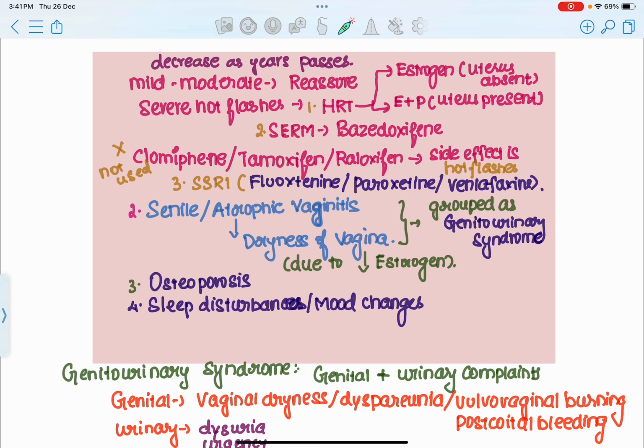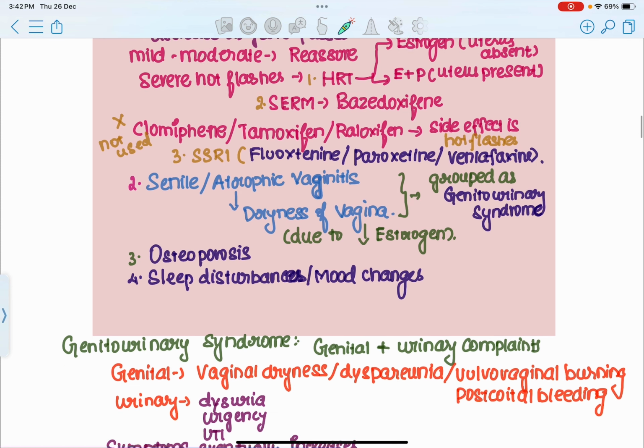Now what is the second symptom? The most common symptom is hot flashes, which we have discussed. Now what are the other symptoms a female can experience during menopause? The second symptom is senile or atrophic vaginitis. What is senile or atrophic vaginitis? It is actually dryness of the vagina. Since the amount of estrogen decreases in a female who has attained menopause, decreased estrogen results in dryness of the vagina. There is decreased vaginal secretion and the vagina is dry. So this dryness of the vagina is because of the decrease in the amount of estrogen.